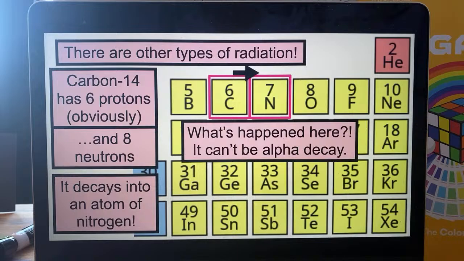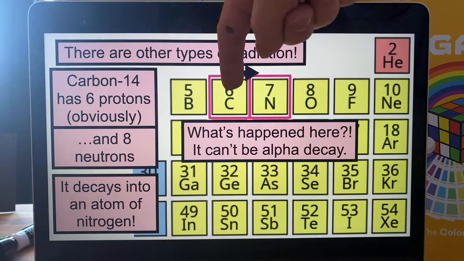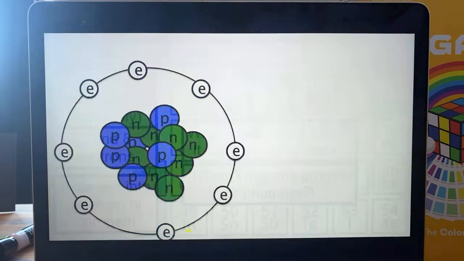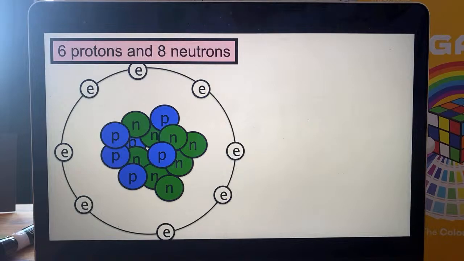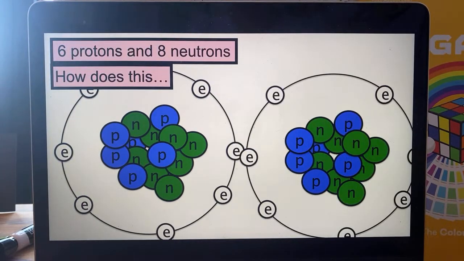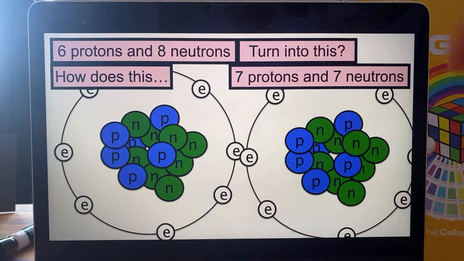It can't be alpha decay, can it? If something with 6 protons is becoming something with 7 protons, what is happening? I wonder if you can tell me. So how does something with 6 protons and 8 neutrons, carbon-14, got it on the board here, turn into this with 7 protons and 7 neutrons? You don't have to prod it or poke it, you don't have to burn it. It's just sitting there and something just happens. What happens?